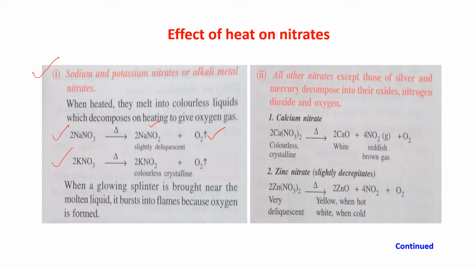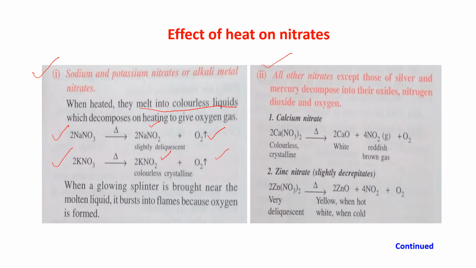Similarly, KNO3 on heating gives you KNO2, which is colorless crystalline. This is also not giving NO2, and oxygen gas is coming out. So as oxygen gas is coming out, when a glowing splinter is brought near the molten liquid, it bursts into flame. If you heat them, first of all it will melt into a colorless liquid, which on decomposing gives you oxygen gas. Because of the oxygen gas, the glowing splinter will burst into flame.